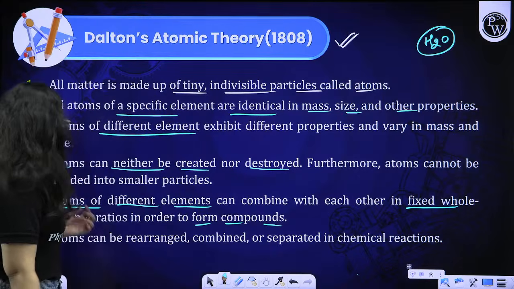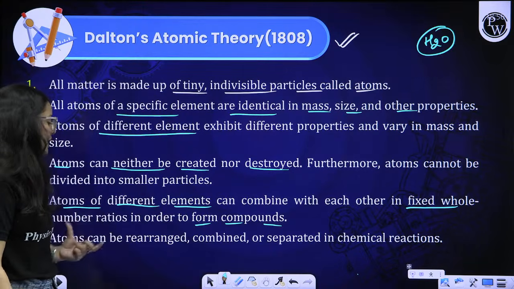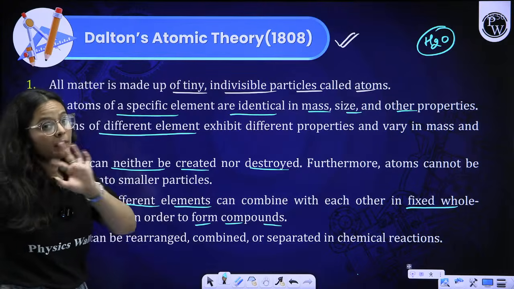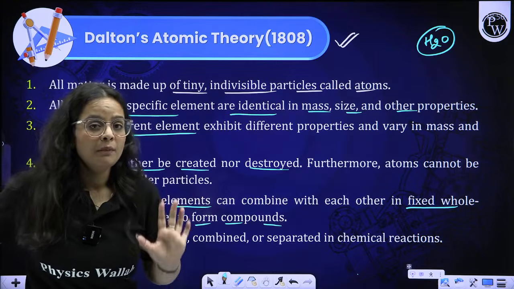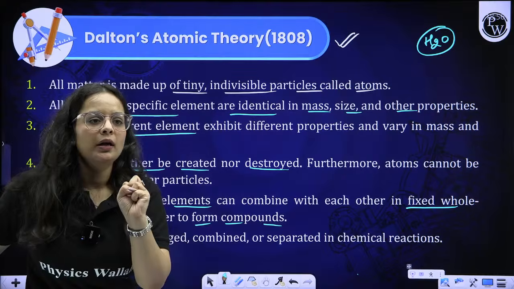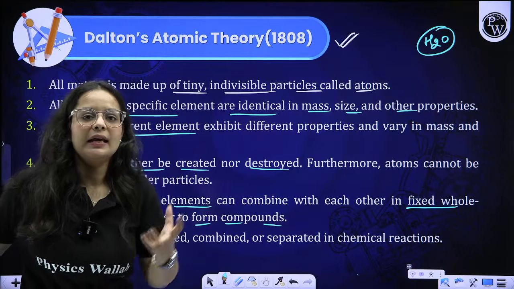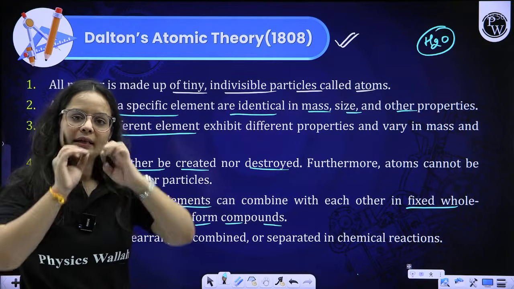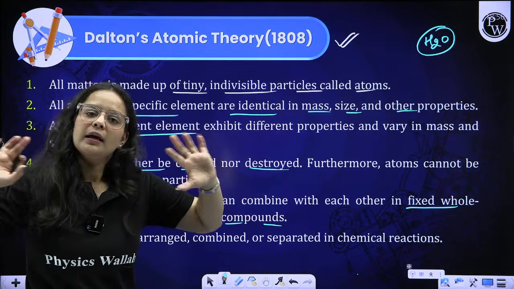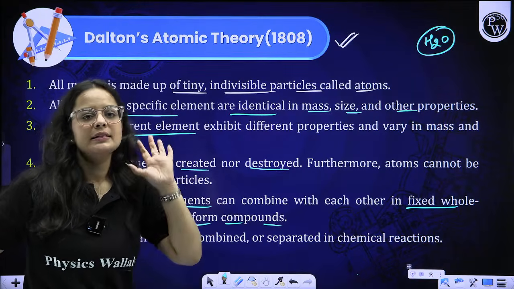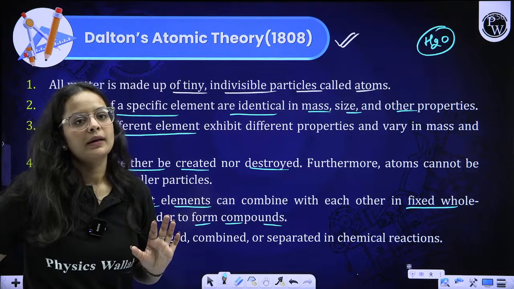Right, beta? Then moving on to the last point, atoms cannot be broken up and cannot be reformed. What they can do is rearrange. They can combine with each other, and they can separate from each other in any chemical reaction. That is how they react.